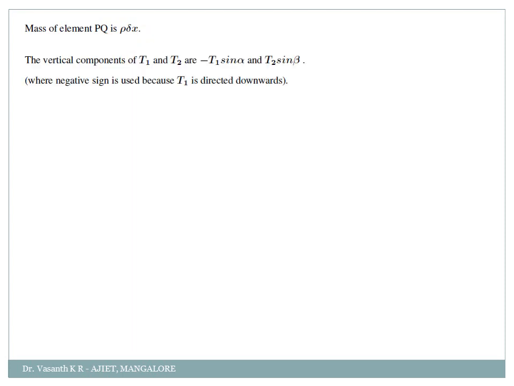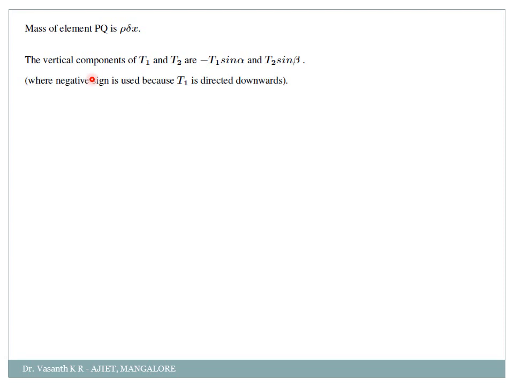Next, the mass of the element PQ is rho into delta x, correct? So in the figure, if you had checked, I had taken a distance PQ, correct? So what will be the total mass of that? That will be rho into delta x, right? So the next point you have to write: mass of the element PQ is rho into delta x.